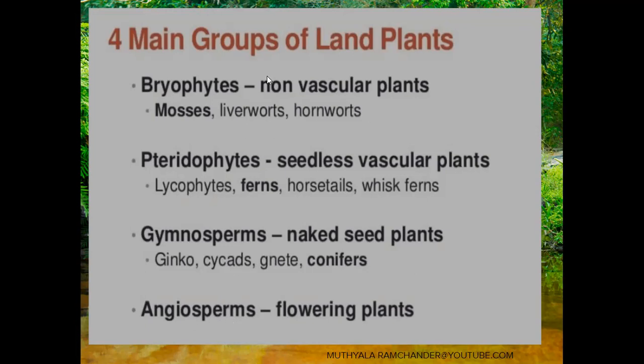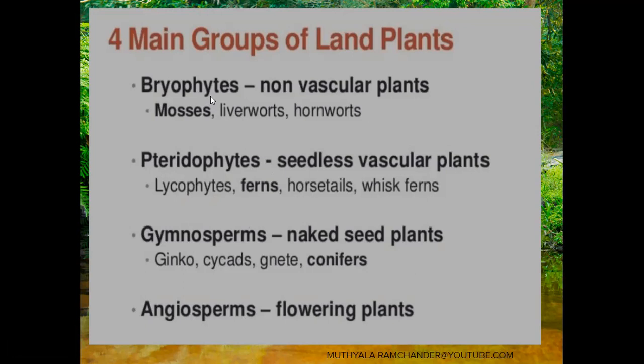From these four groups of land plants, there are different types of diversity. Bryophytes show one type, pteridophytes another, gymnosperms another, and angiosperms also show diversity.